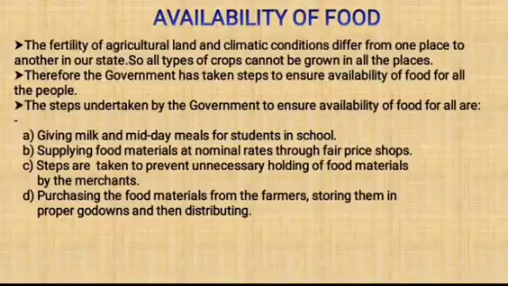Then the last point, purchasing the food materials from the farmers, storing them in proper godowns and then distributing. So the government purchases the food materials directly from farmers who grow these crops and then they store them in proper godowns. Godowns, it is a place where food is stored. So the government buys the food materials from the farmers directly and then store them in proper godowns and then they will distribute it.